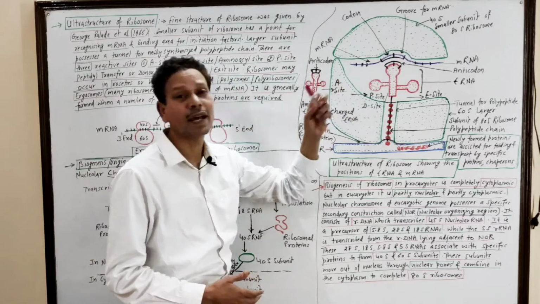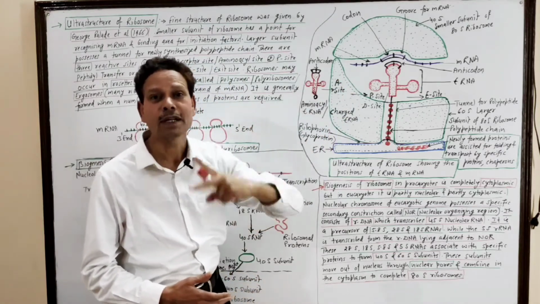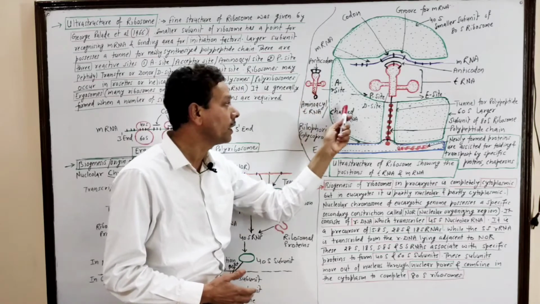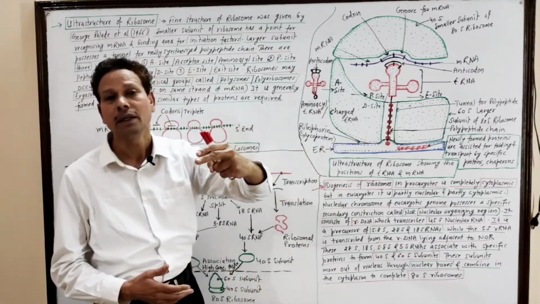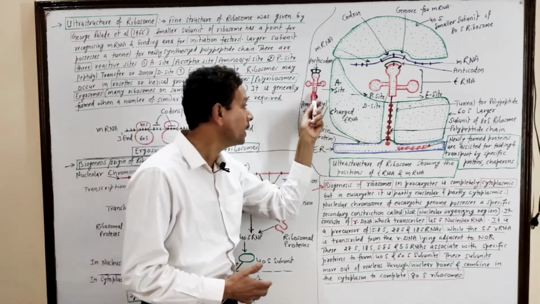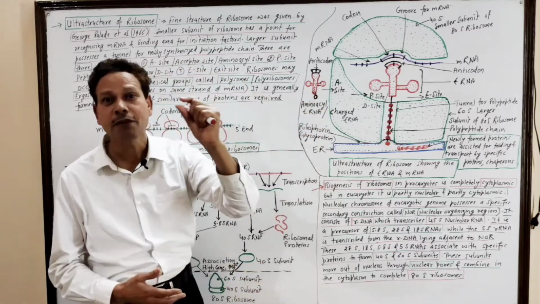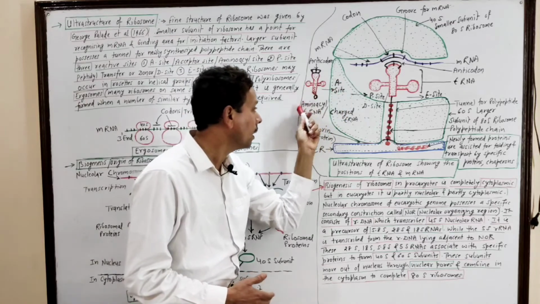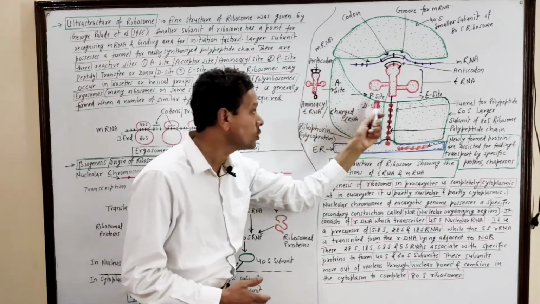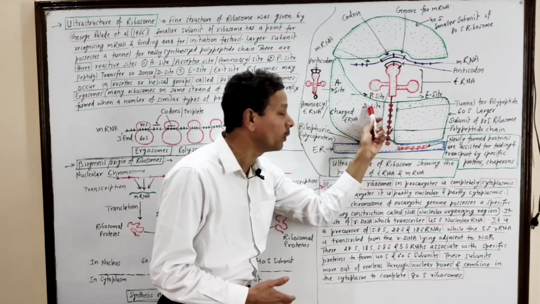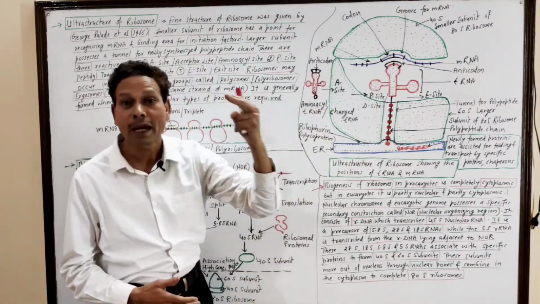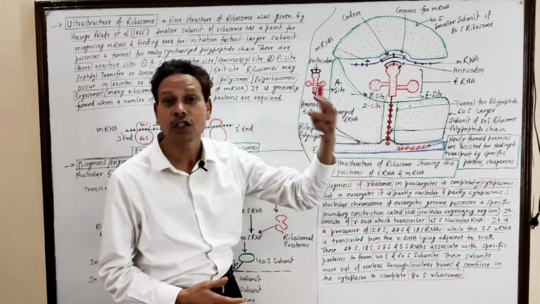One is the A site, the acceptor site. It accepts aminoacyl tRNA or charged tRNA. This charged tRNA brings a specific amino acid, and this charged tRNA is passed to another site, that is the P site or D site. Note down, the P site is the peptidyl site and D is the donor site.